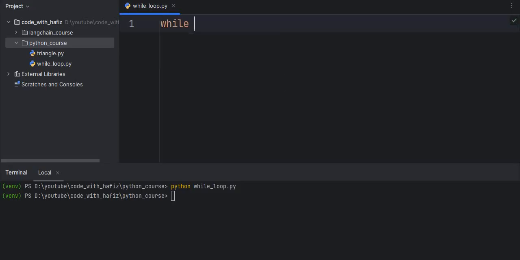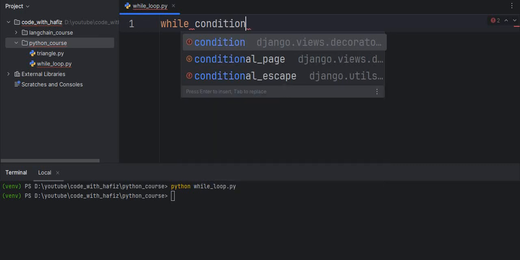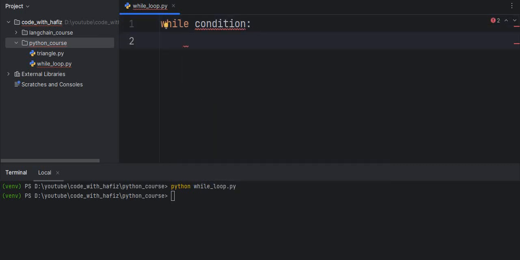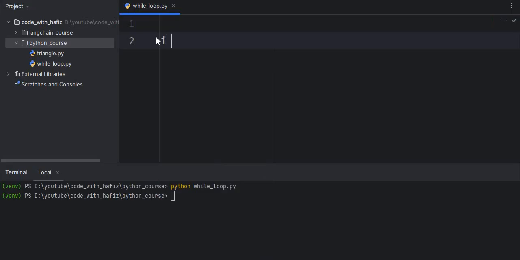So we have while, and here we have some condition. If the condition is true, then the code block will run. Otherwise, this loop will exit. So let me write some code. I equal to 1, and here I am going to use the while keyword of Python. So while is a keyword in Python.